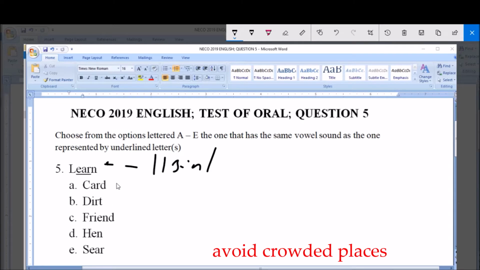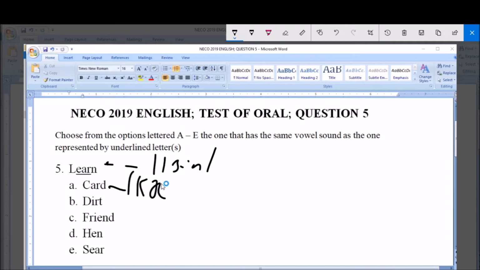So option A, we have card. And what we have there is a long a. Take note of that. Option B, we have death. It is pronounced as death. The elongation of this word is dirty. So but what we have here is death, and it is transcribed as this, death.